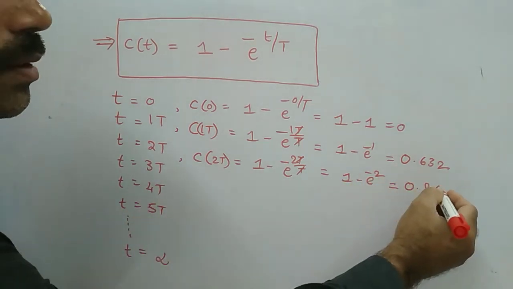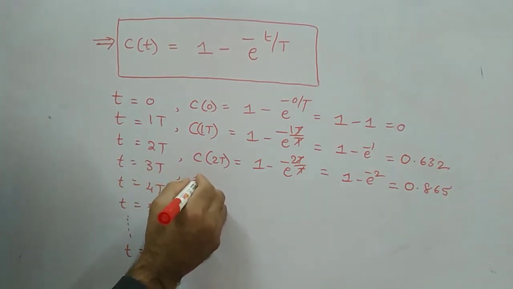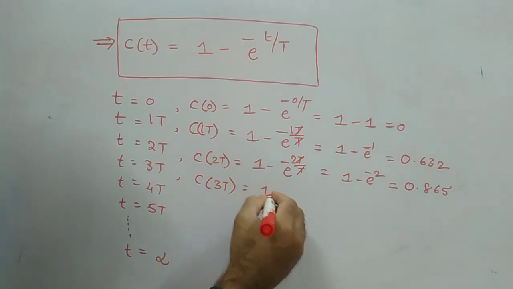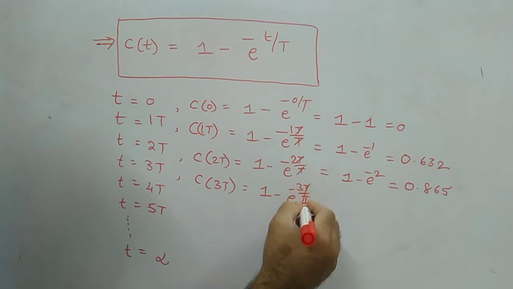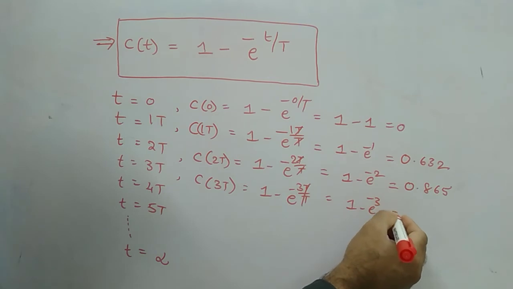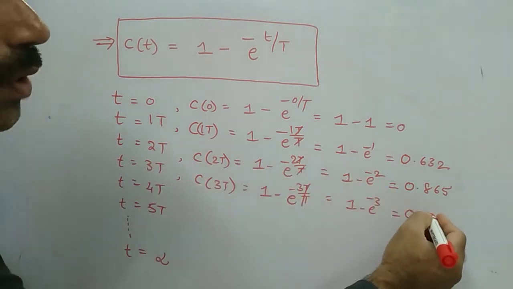Similarly for 3T, C of 3T is equal to 1 minus e power minus 3, which is about 0.95.